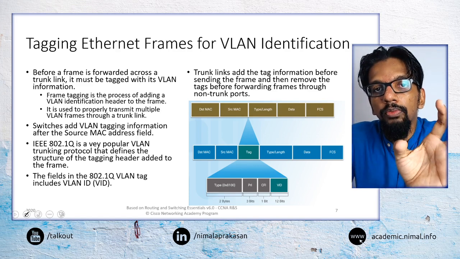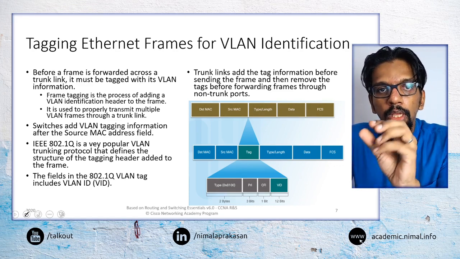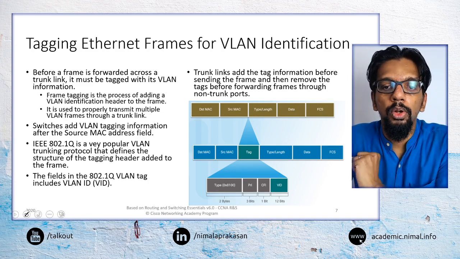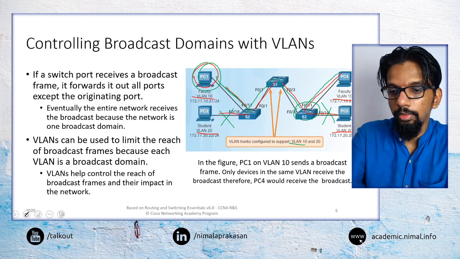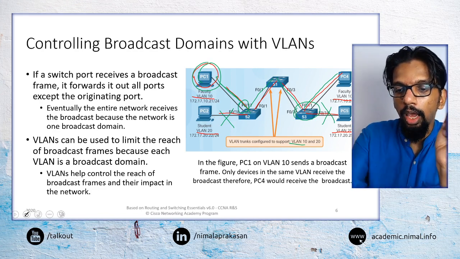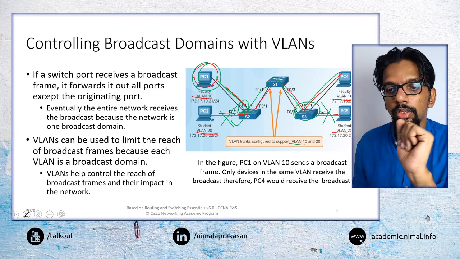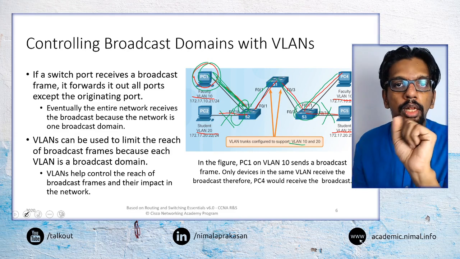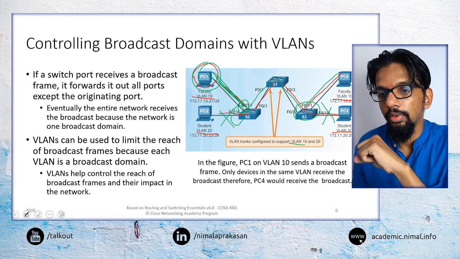So far we said that we have these devices attached to these switches, and on each switch we are identifying a port as belonging to a particular VLAN. So say this port belongs to VLAN 10, and the other port belongs to VLAN 20. At that level, that is okay. On this part, there are no issues, because the port itself would identify which VLAN it belongs to, and then it reaches the device.